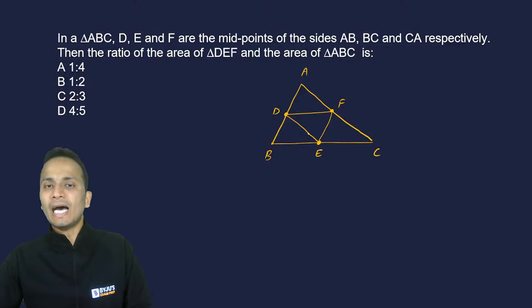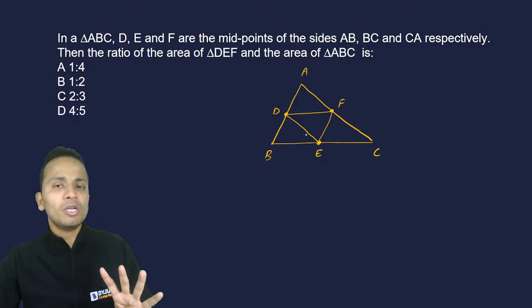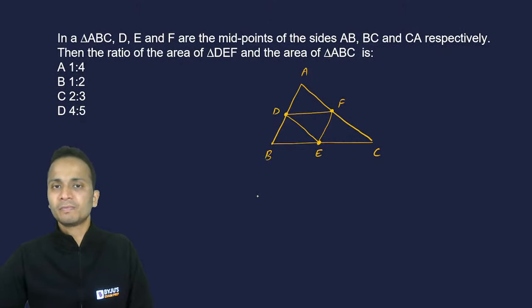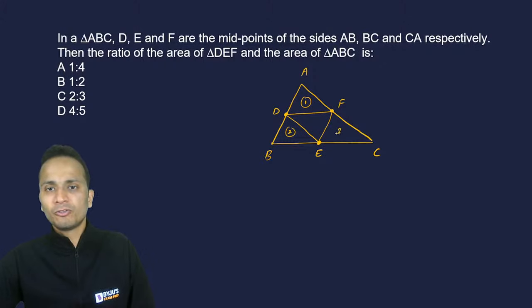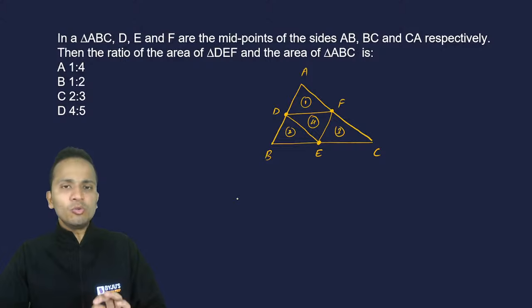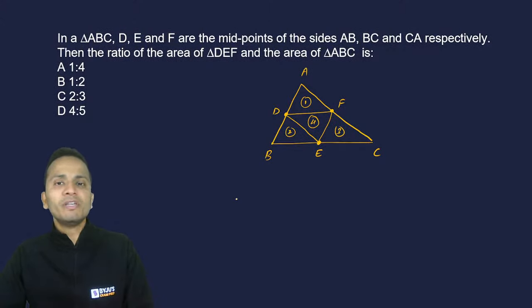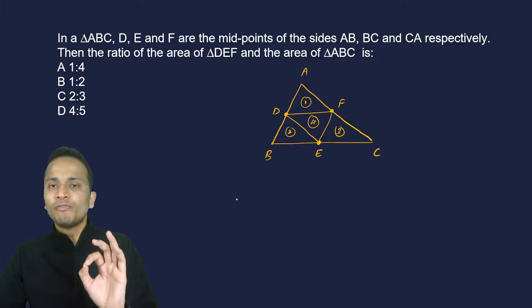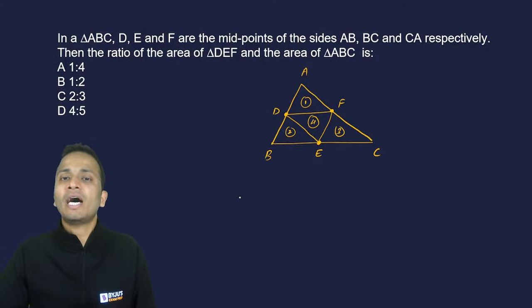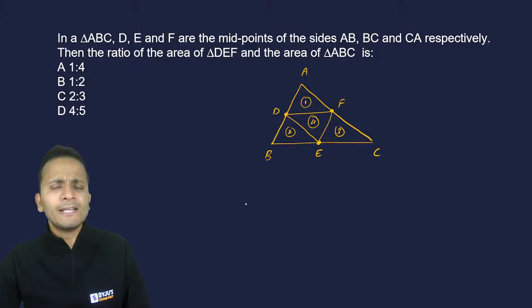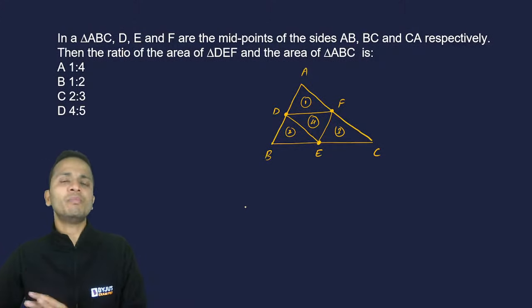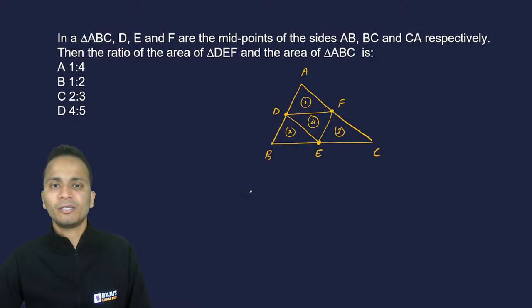Now you can see that there are four small triangles that have been made. Okay, triangle number 1, 2, 3, and 4. Now, according to this theorem, whenever midpoints of all the three sides of a triangle are joined, then the resulting four triangles will all have equal areas.